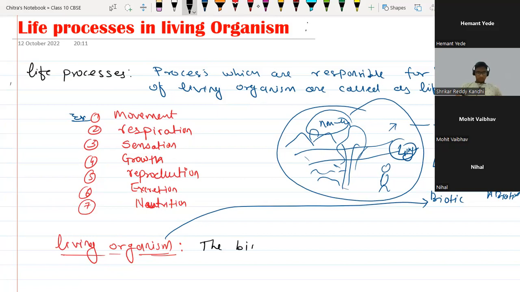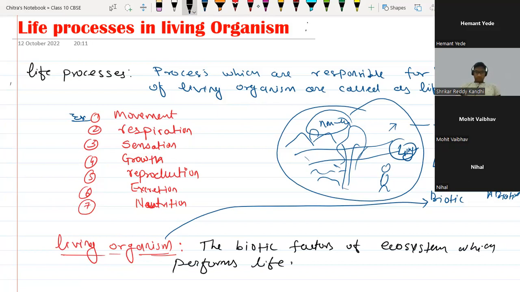The biotic factors of the ecosystem which perform life processes are called living organisms.